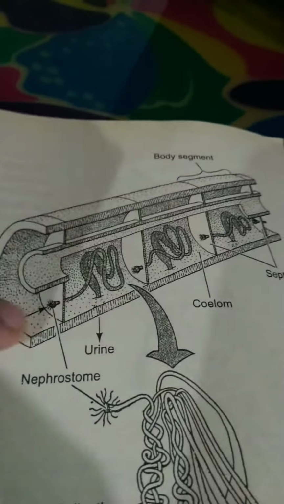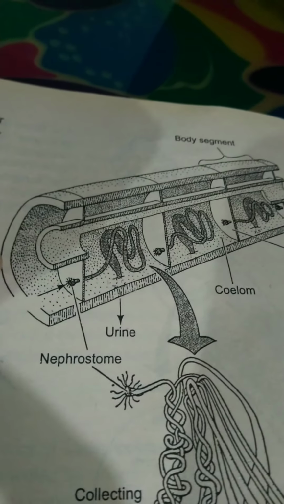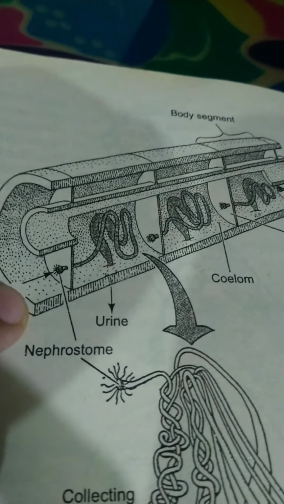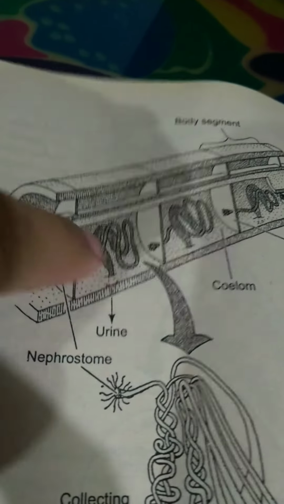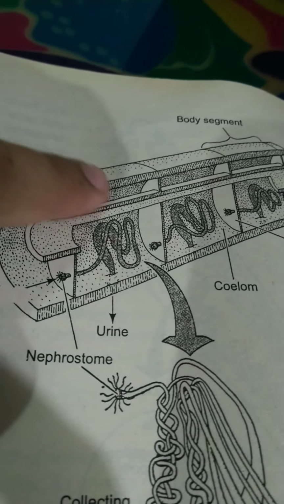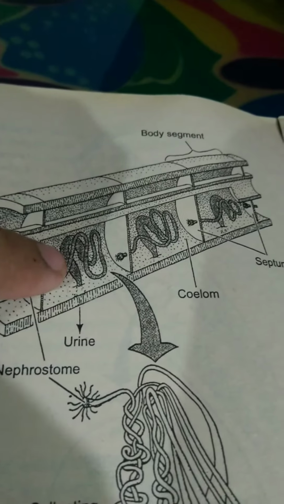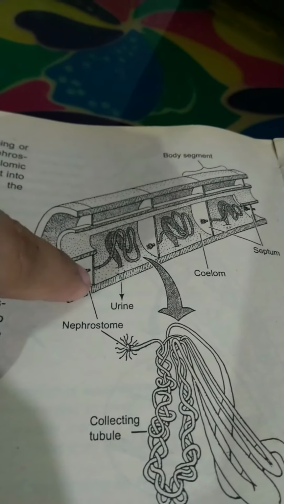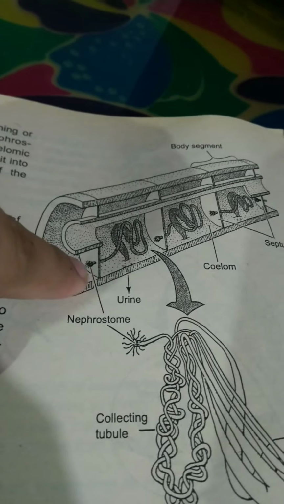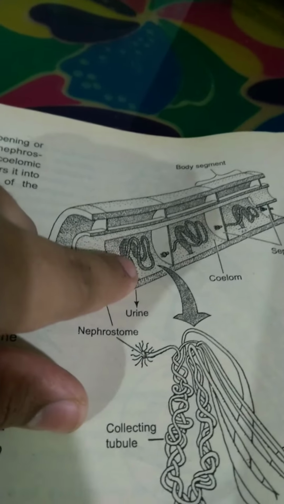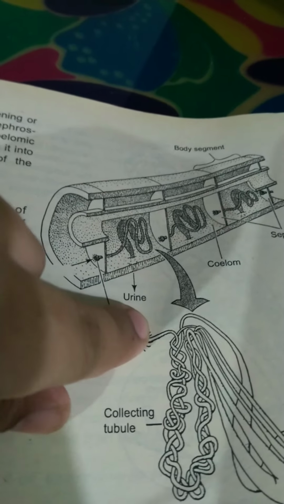Here it is. This is an earthworm. This is the cross section of the earthworm. This is the body cavity, coelom. These are the segments, and this is the continuous canal that helps to share the materials. Now, a single segment, a single compartment, contains whole metanephridia. The first part is this funnel-like structure. We call it nephrostome. Nephrostome takes the liquid in, passes it through this longer tube, and whatever they find as waste material or urine, they just throw it out.